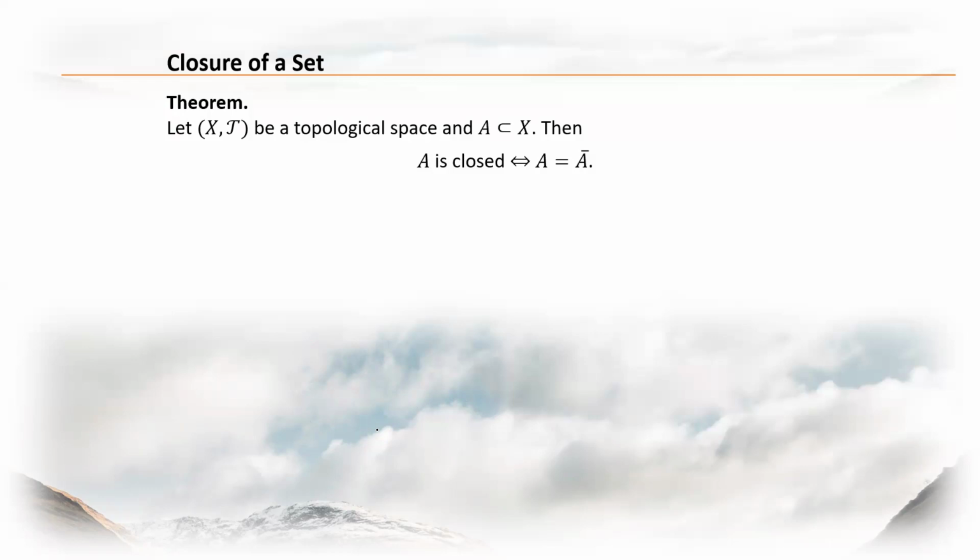So in this theorem, you have a topological space, the pair X and tau, a topology on X, and a proper subset A. So take note, this is a proper subset of X. Then this proper subset A of X is closed if and only if A is equal to the closure of A, right? So this is an interesting theorem.